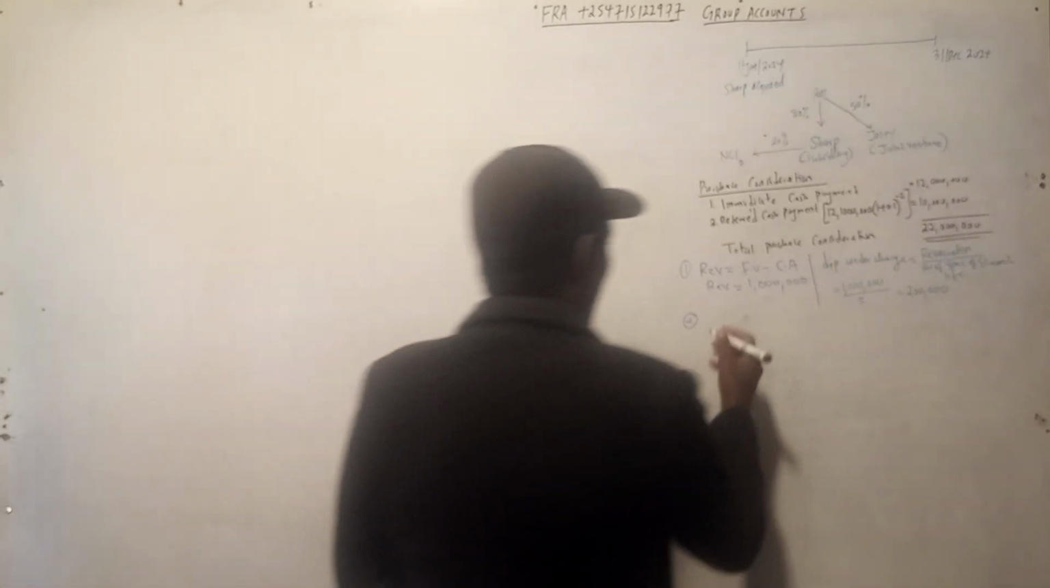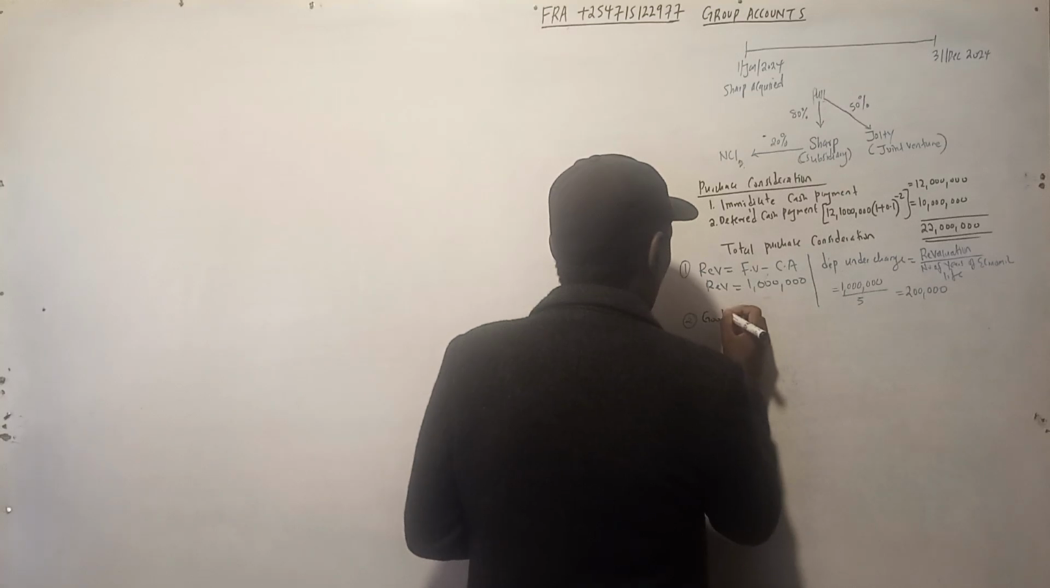Let us go to information number 2. Pool Limited measures goodwill and non-controlling interest using the fair value method. Now, when you see that the NCI is measured on fair value method, you need to know that it is the full goodwill method. So information number 2 is all about goodwill.